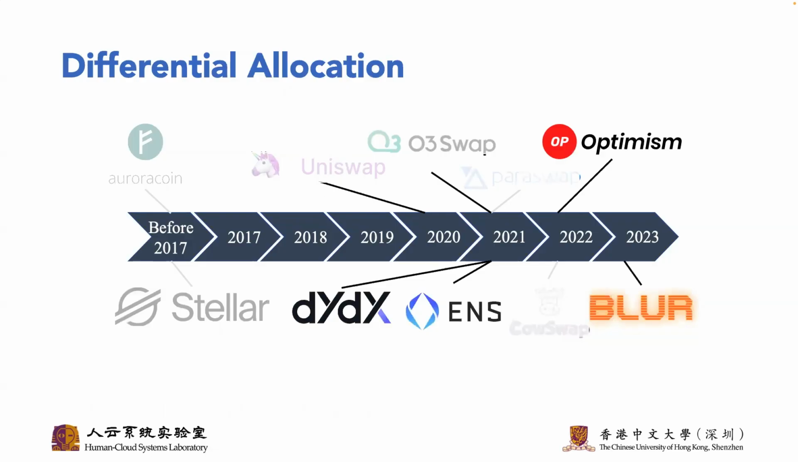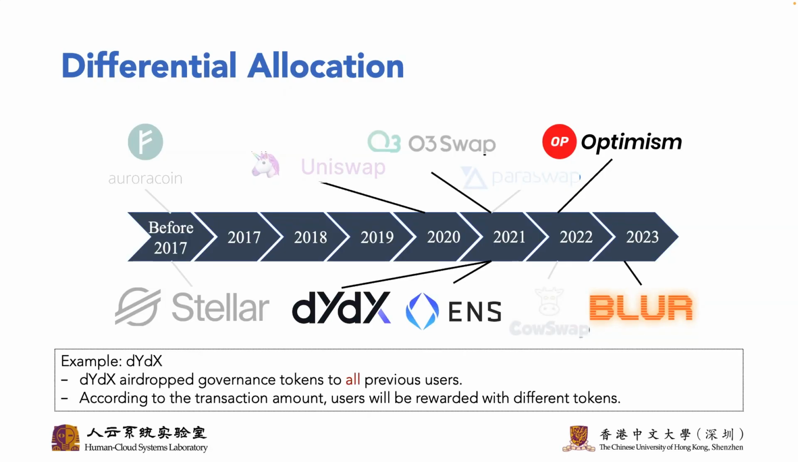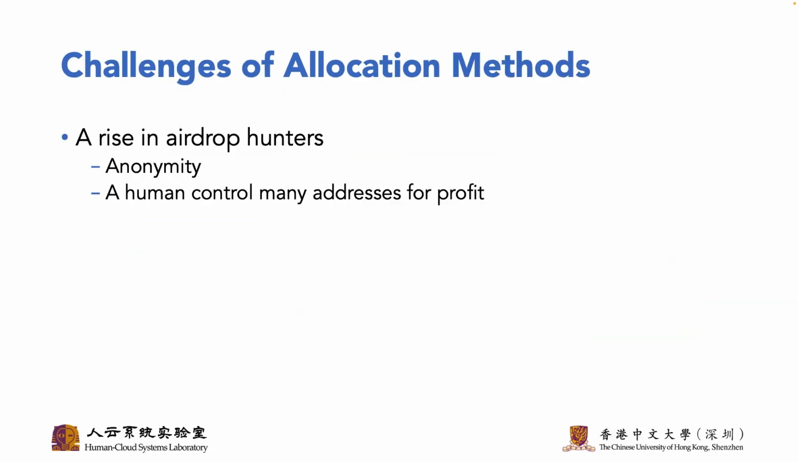In order to encourage users' deep participation, some dApps will give different rewards to users according to their interaction. We also call this differential allocation. DYDX is one of them. There are five allocation tiers that depend on users' usage.